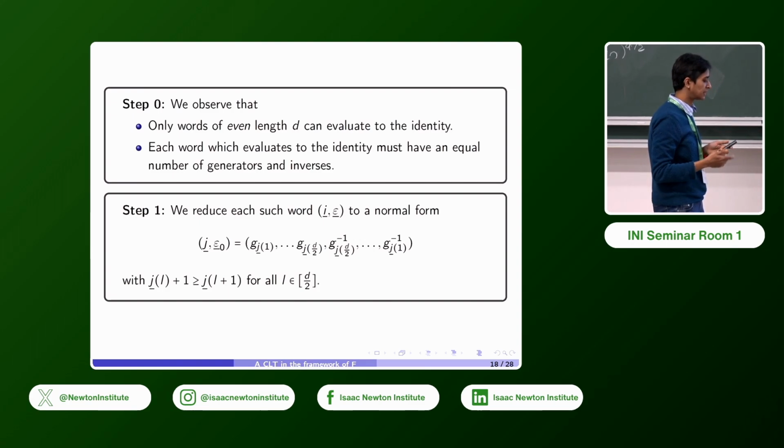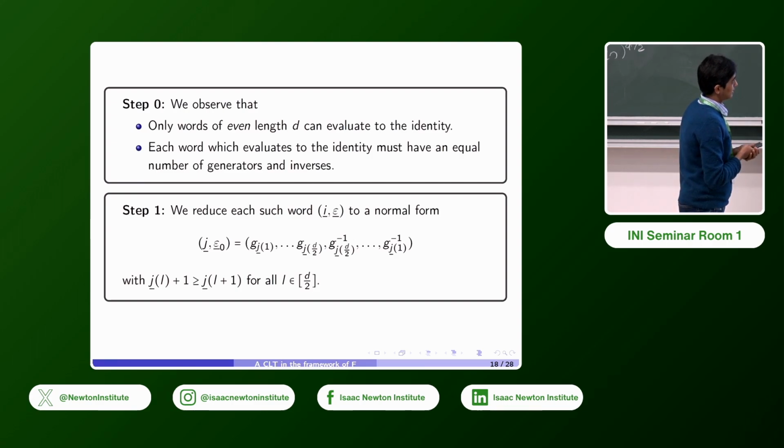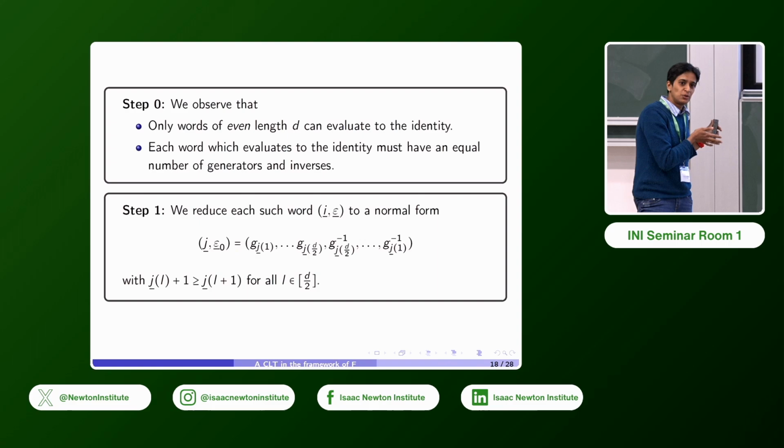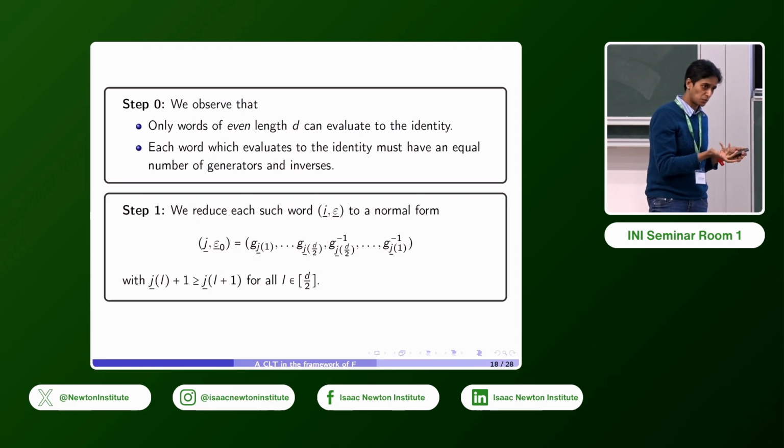But the advantage of bringing a word to its normal form is that you can see very clearly why it evaluates to the identity, whereas in its original form, it may not be evident. So it's just a way to make it clear that this word is actually going to evaluate to the identity. I should say that you can bring any word to a normal form, not just those which evaluate to the identity, but these are the ones we want to count.